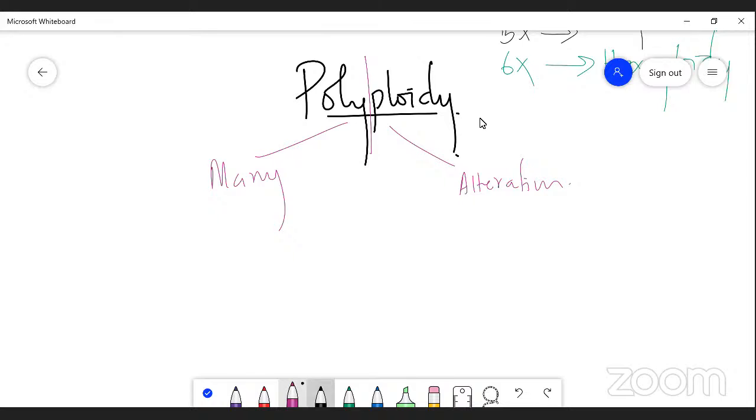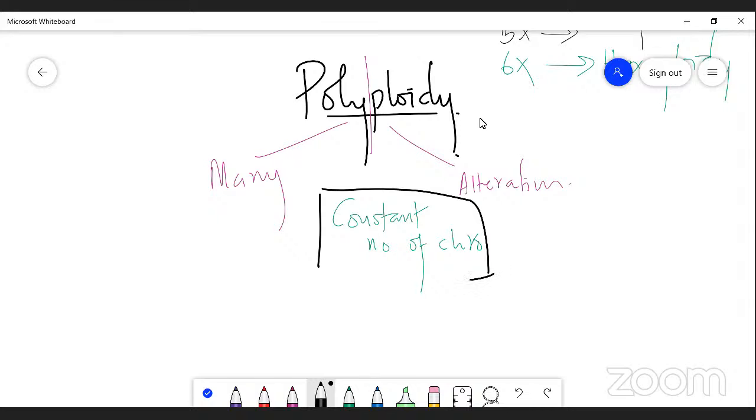From the constant number or a specific number of chromosomes, there is an alteration by adding more than 2 basic sets of chromosomes.